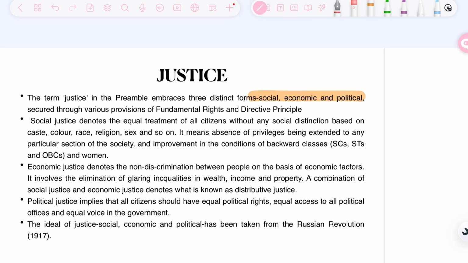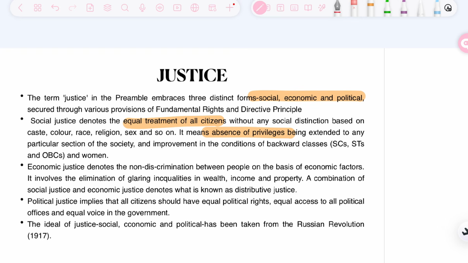So basically social justice means that equal treatment to all the citizens should be given without any social distinction which is based on caste, color, race, sex, religion, and so on. It also means absence of privilege being given to any particular section of society, and improvement in the condition of backward classes, which are SC, ST, and OBC, and also women.